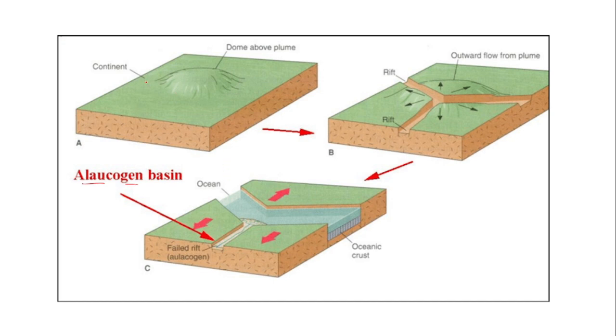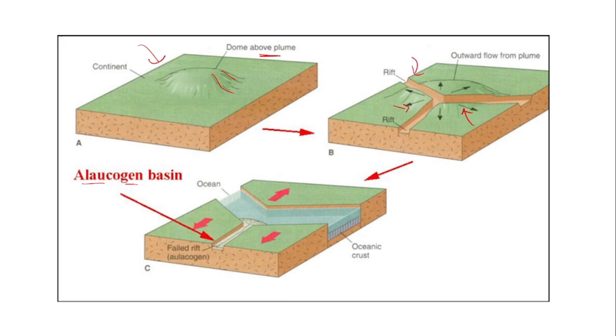See, what happens is, there is one stable continent which gets a dome or a bulge due to a plume or due to magmatic activity happening below this continent. So this will bulge and it will stay as it is for a period, but it will lose its strength, and eventually it will generate these cracks. These cracks will get bigger and they will initiate such type of rifts.